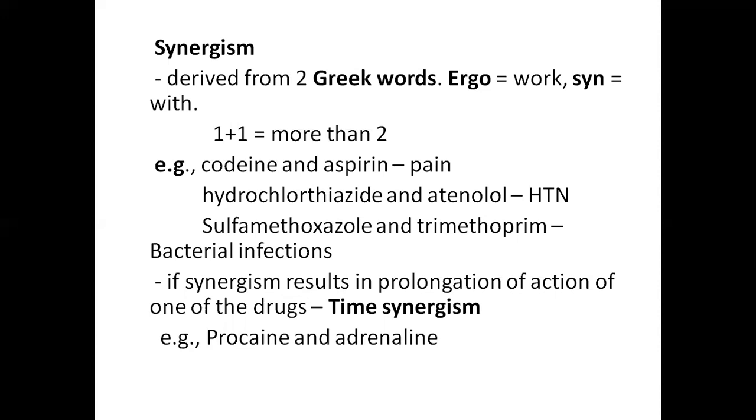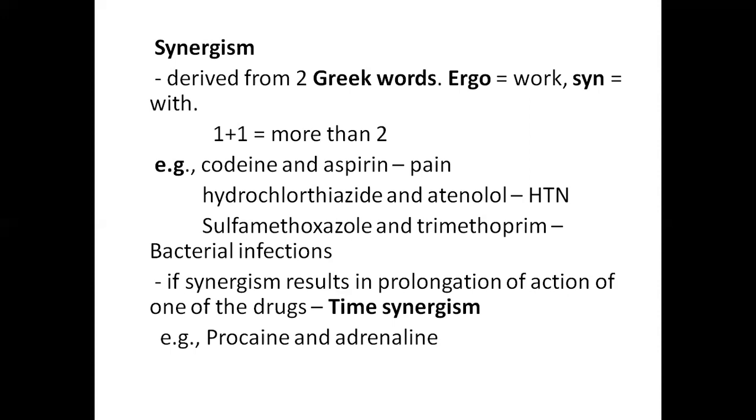Synergism means facilitation of pharmacological response by the concomitant use of two or more drugs. Examples are codeine and aspirin for the treatment of pain. Codeine is an opioid analgesic, whereas aspirin is a non-opioid, that is, a non-steroidal anti-inflammatory drug.